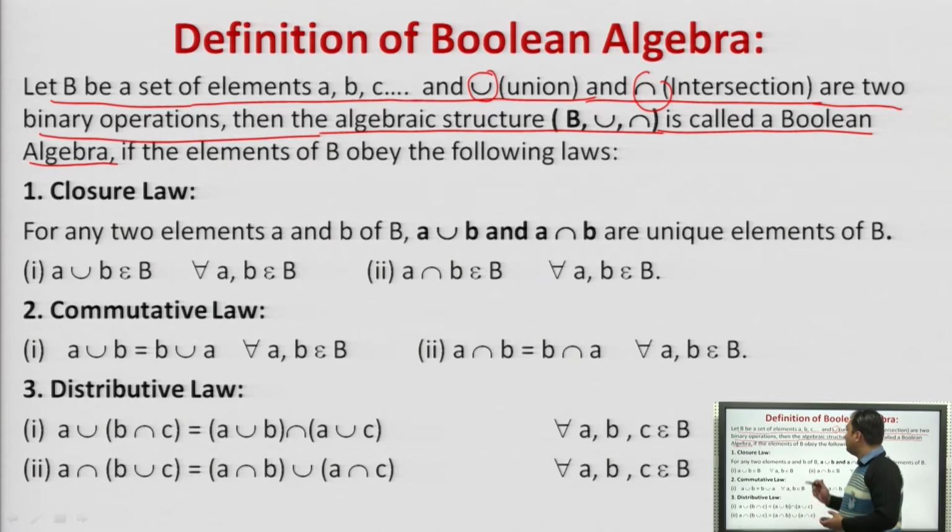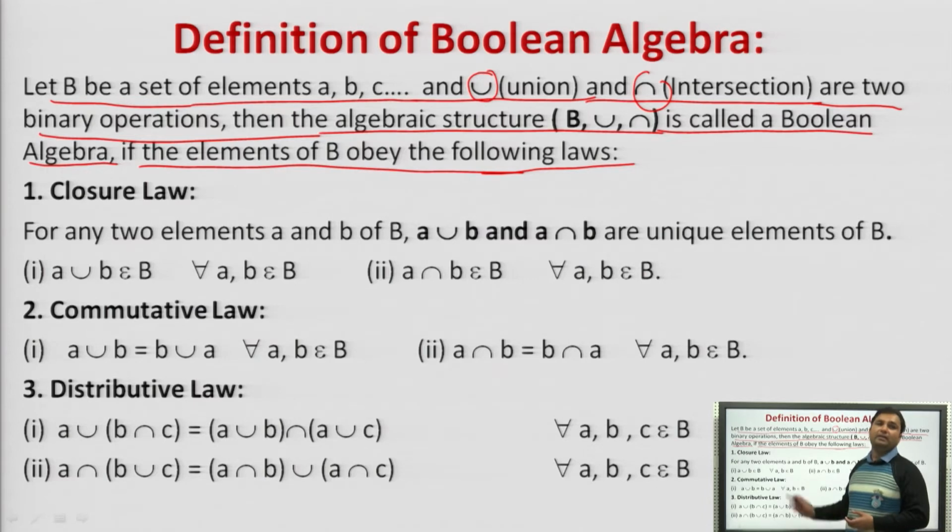Now, if the elements of B follow the following laws, then it is called a Boolean algebra. These are the minimum laws to be followed in order to satisfy the properties of the Boolean algebra. So let B be the set of elements, with union and intersection as the two binary operations. Then the algebraic structure B, union, intersection is called Boolean algebra if the elements of B obey the following laws. First law, that is closure law.